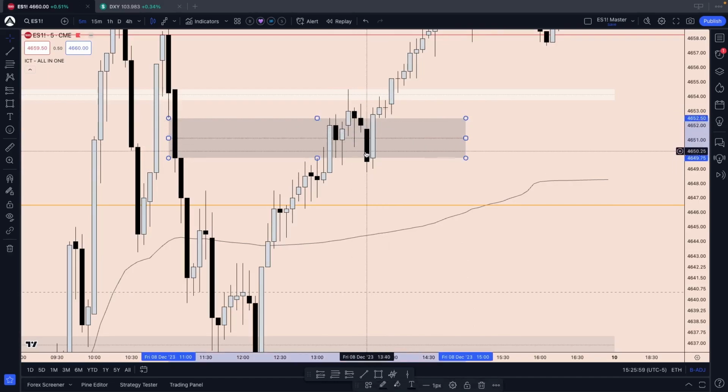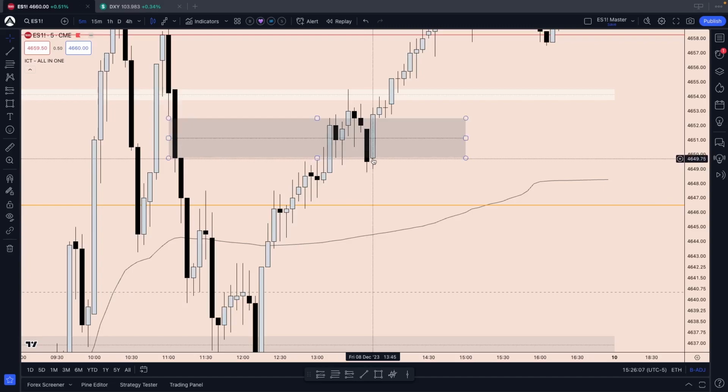But once we closed below, we immediately gapped to the upside, so we could give it a second chance here. We closed below, but we didn't open below. We opened right back at the low of our inversion fair value gap and then closed back above it. Goes sideways for 10 minutes. And then with that new hourly candle, look at the time down here. It's 1:55 p.m. We have a little gap on the hourly time frame.